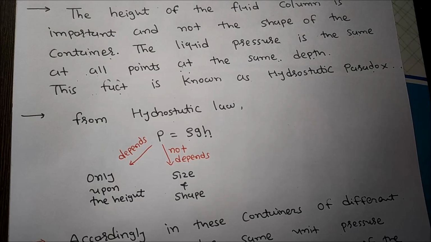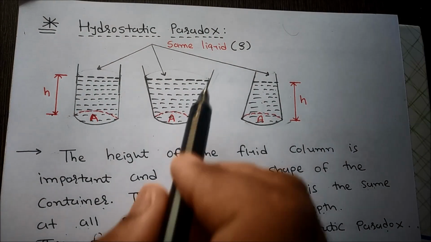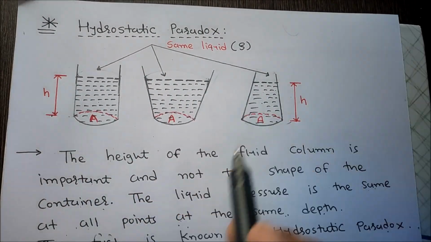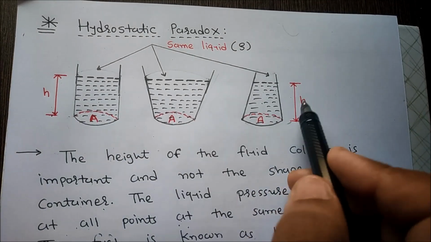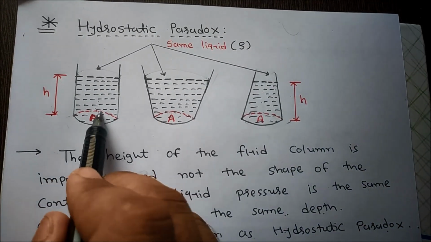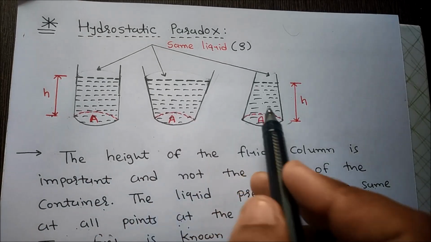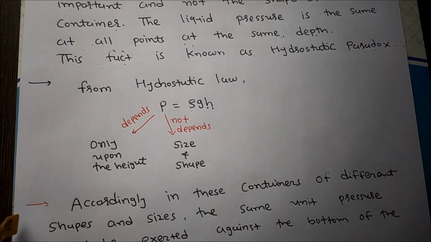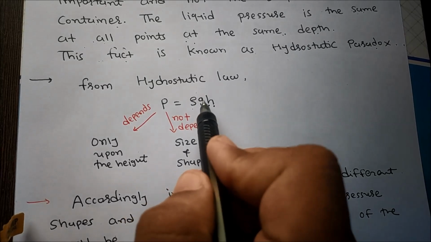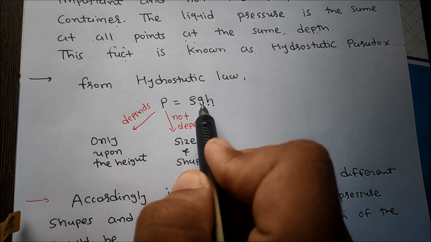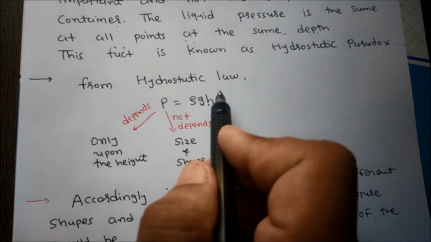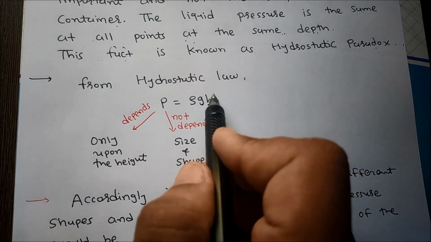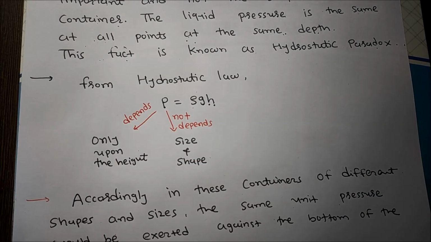Here, three containers are filled with the same liquid, that means density is the same. These containers are filled up to the same height h, and at the bottom, the area is the same. So density is the same, the gravitational constant g is also the same, and h is also the same.